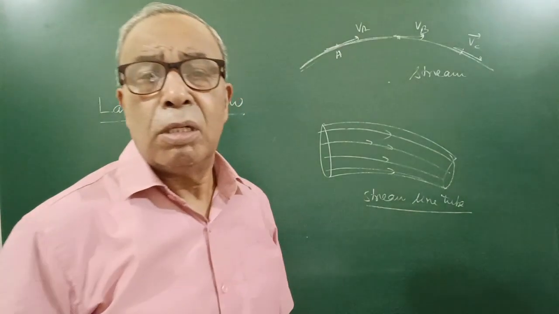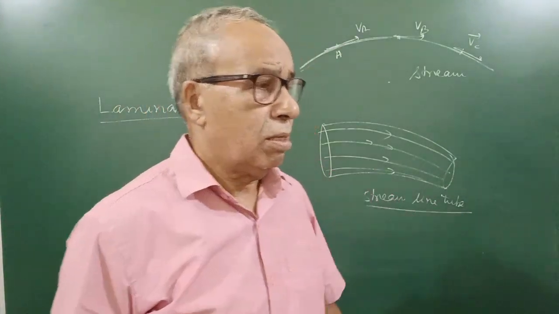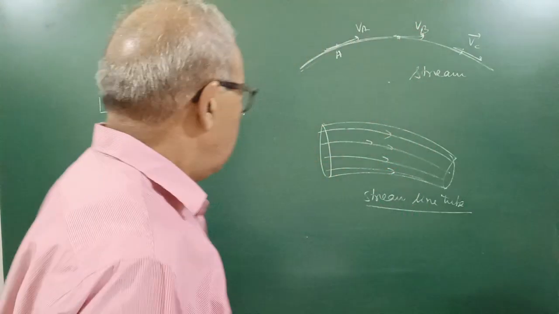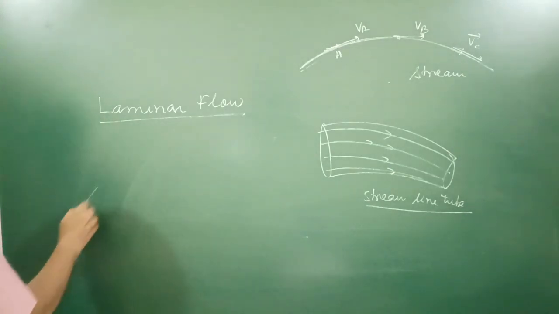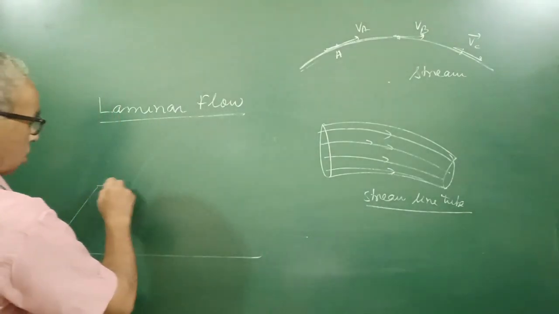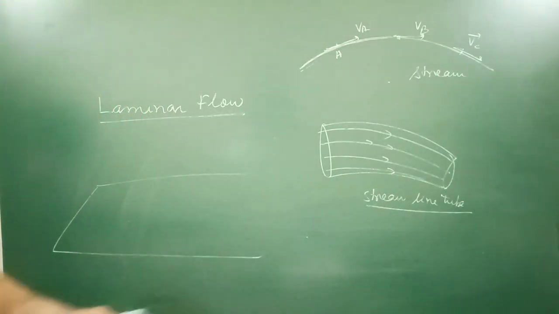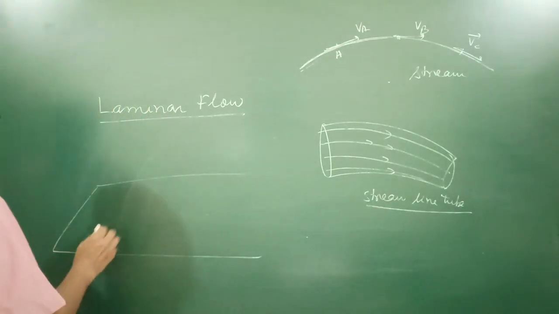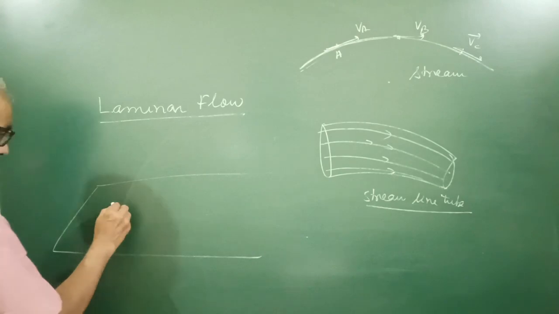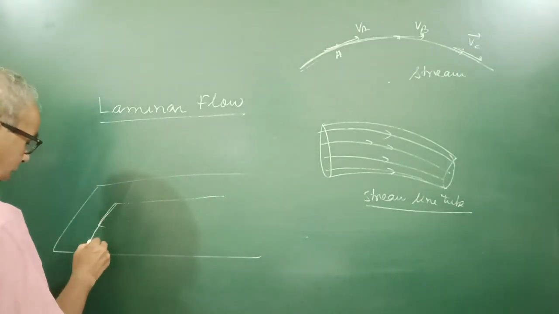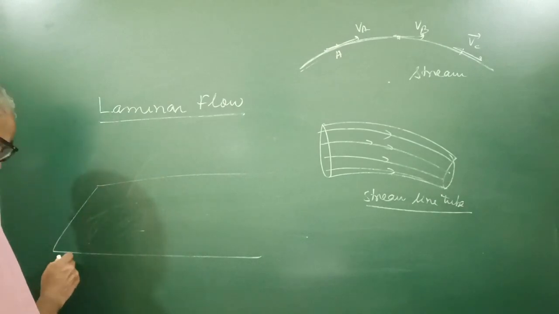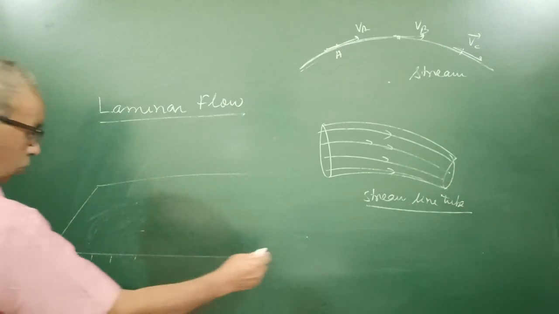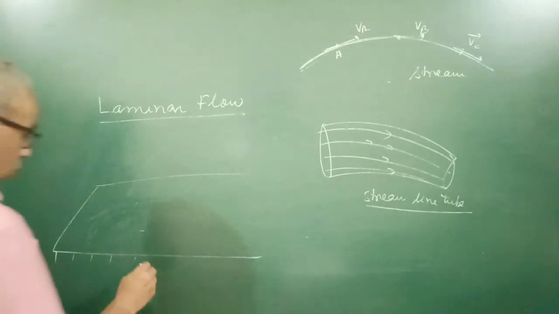Lamina means a surface, a plane surface. Suppose this is a plane surface, like the floor of your room, and the liquid flows over it in different layers. One lamina is in touch with the surface of flow.